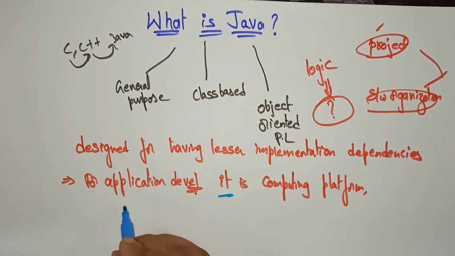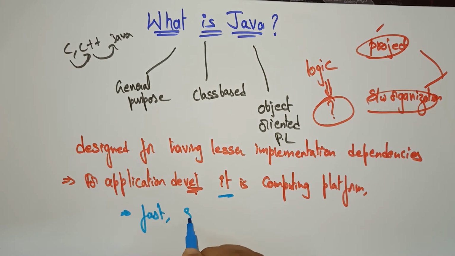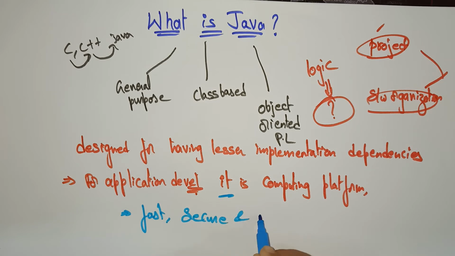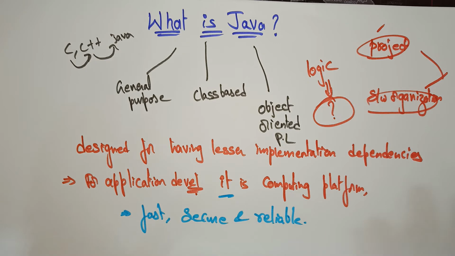Okay, and this Java is very fast, secure and reliable. So for this case we are using Java. Still so many points are there, and while we are working on each and every concept, you will get an idea what exactly this Java is. Okay, it's not a simple thing. Java, it's an ocean. So many points, wherever you go, you are trying to learn new concepts in Java.